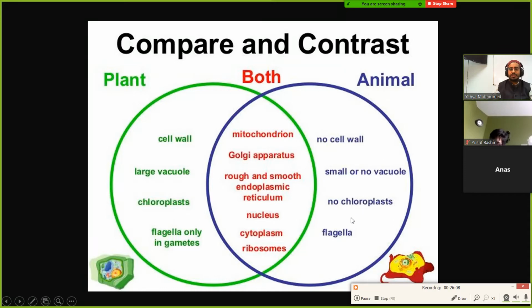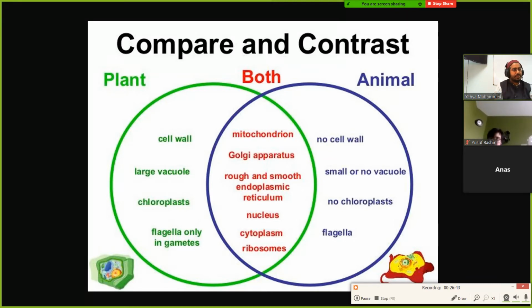Now animal cells can have flagella, but plant cells do not have flagella in most cases. They only have it in gametes. So in certain kinds of plants that live in the water, they could have a flagella. Prokaryotes also have a flagella, but usually in animals the flagella is more complex. So some of the things are similar between prokaryotes and eukaryotic cells, but even if they exist in both, in the eukaryotic cells they're more complex, more developed.